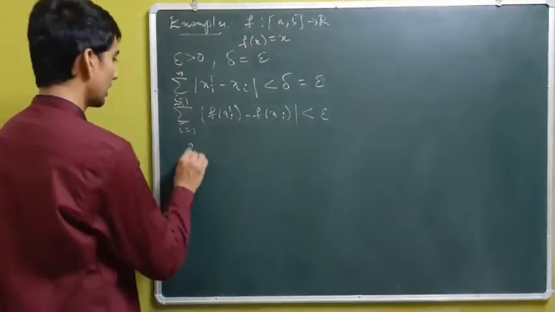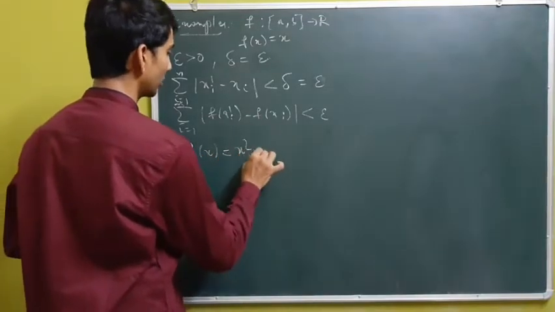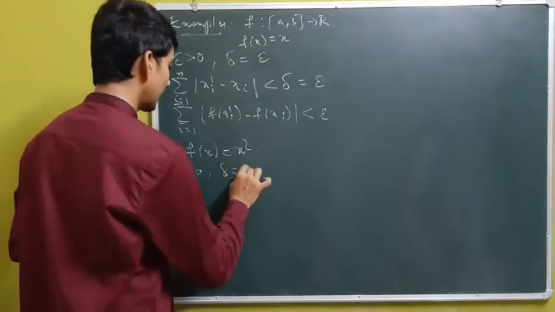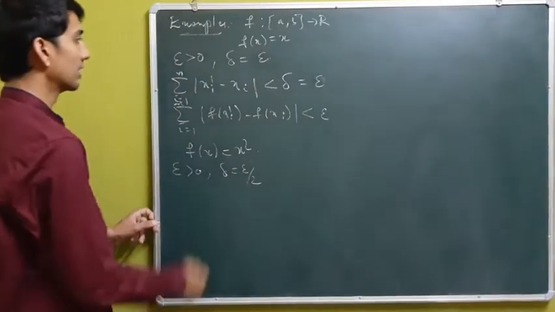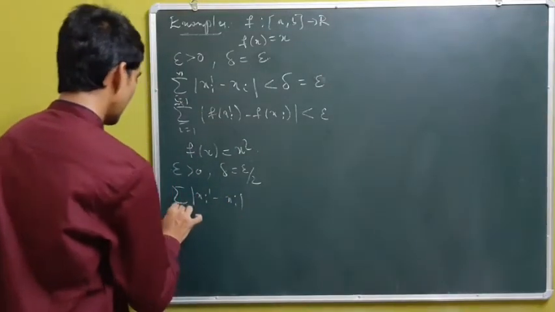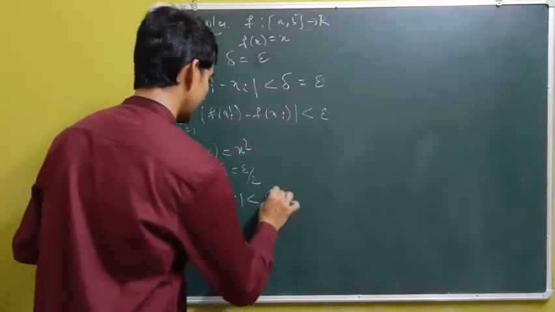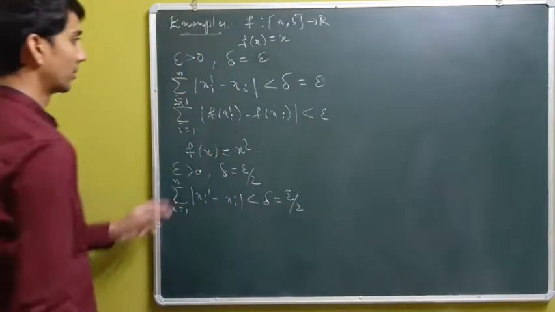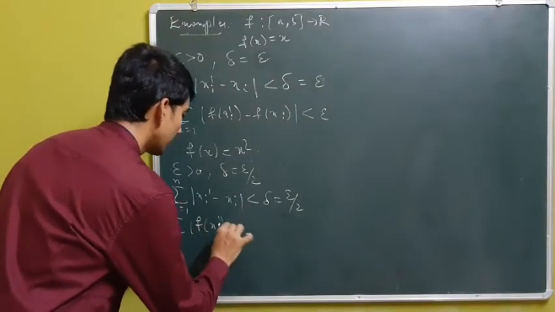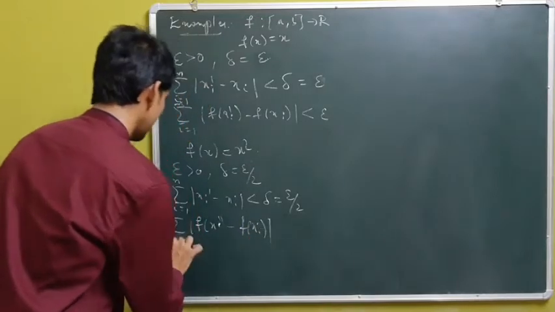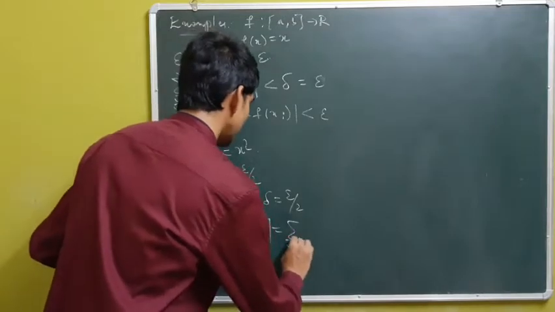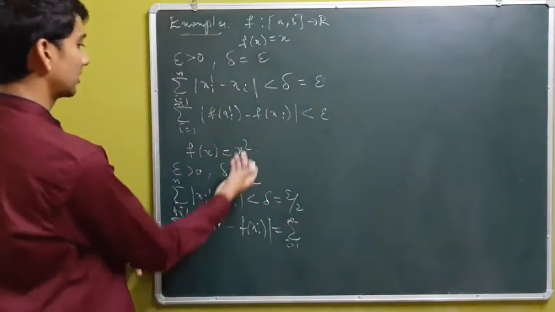Next, I will consider another function, say f of x equal to x square. Now given epsilon positive, take delta to be epsilon by 2 this time. Then if the summation of xi prime minus xi, i from 1 to n, is less than delta, which is epsilon by 2, we have the summation of f of xi prime minus f of xi, i from 1 to n, equal to the summation of xi dash square minus xi square, since f of x is defined by x square.